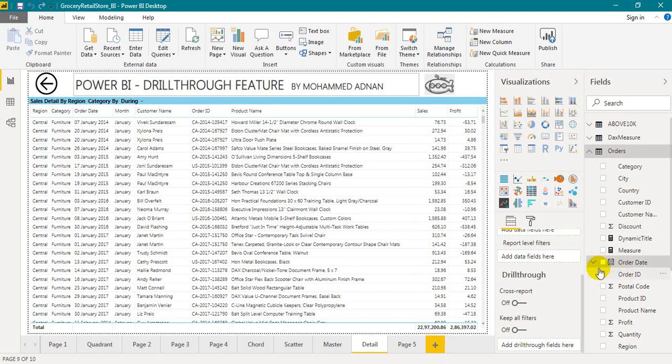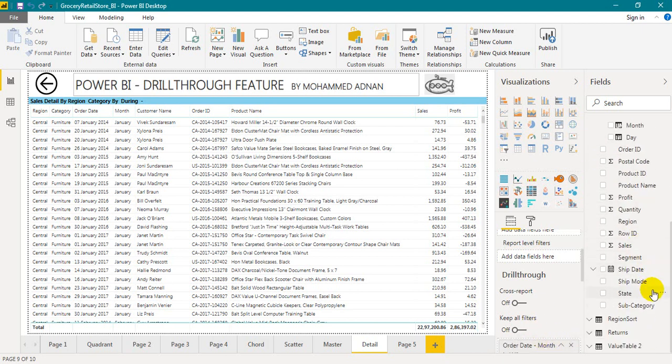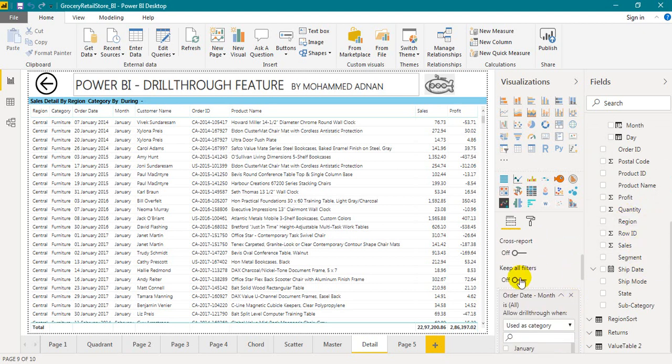So I want to just put the month here and category and region. So I want to turn it on, keep all filters on, and only it will sync between the master and the detail page.